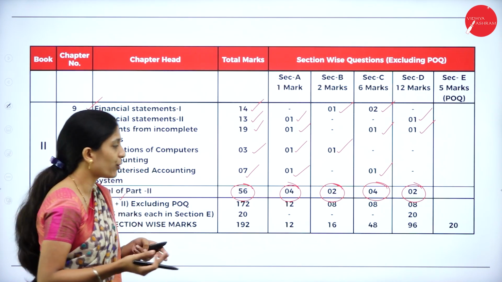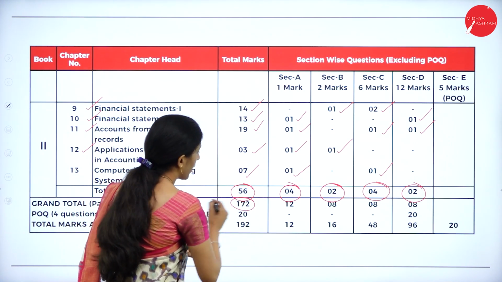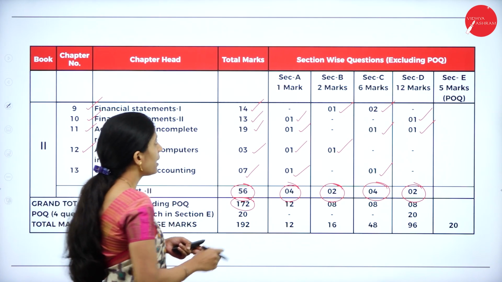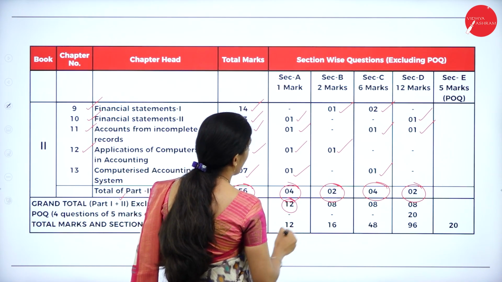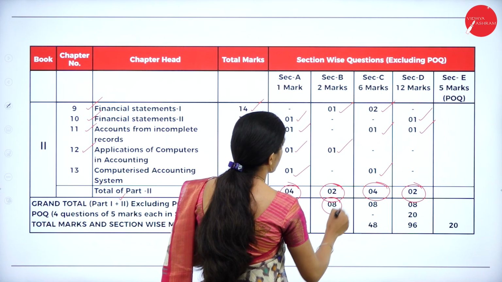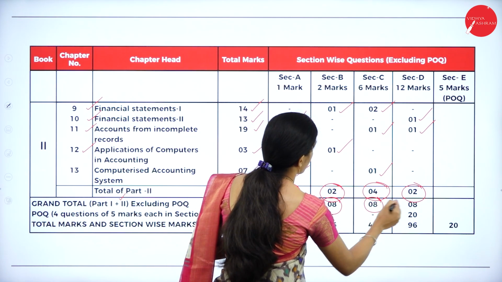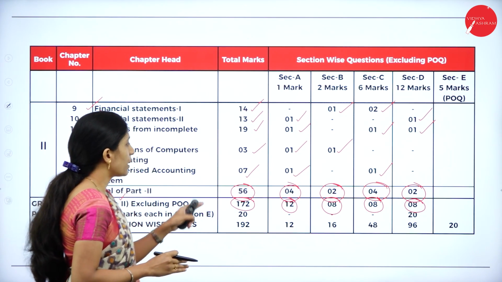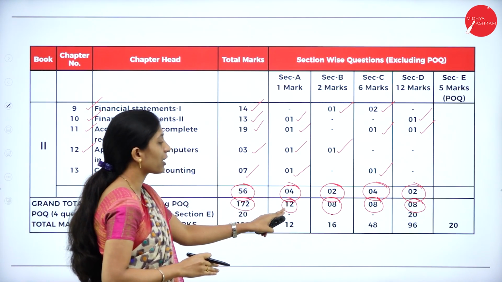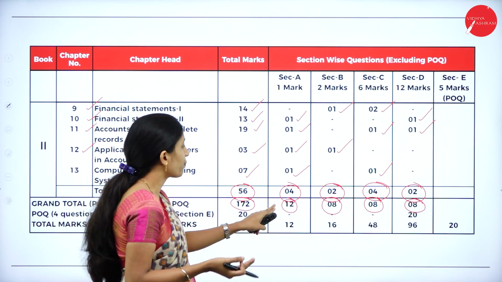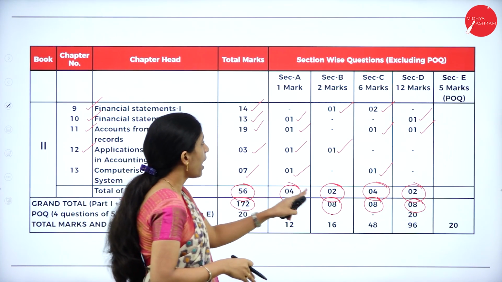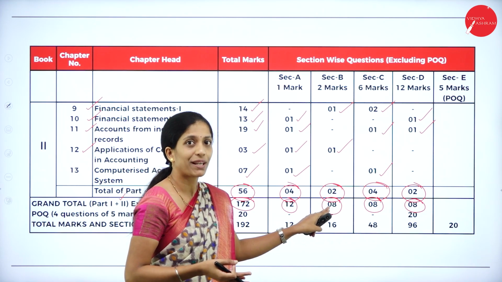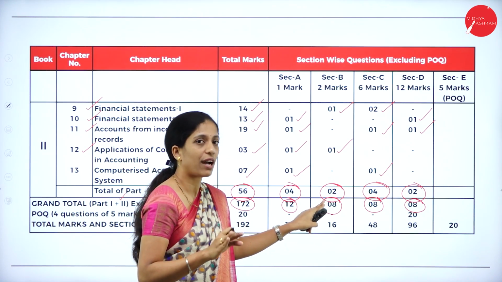excluding POQ, you can get 172 marks, where 1 mark 12 questions will be asked, 2 marks 8 questions, 6 marks 8 questions and 12 marks 8 questions will be asked. So this will be the question paper pattern. So 1 mark 12 questions they will ask, out of which you have to write any 8, and 2 marks 8 questions will be asked, out of which you have to write any 5.